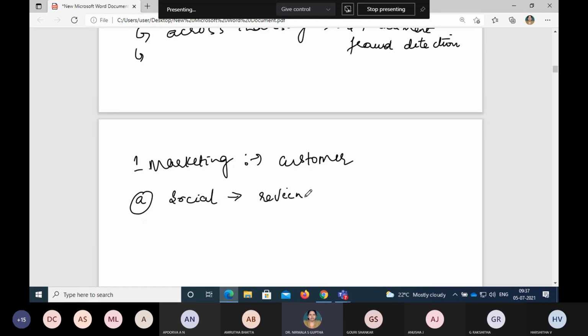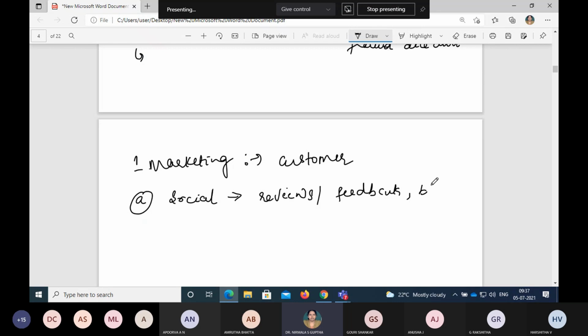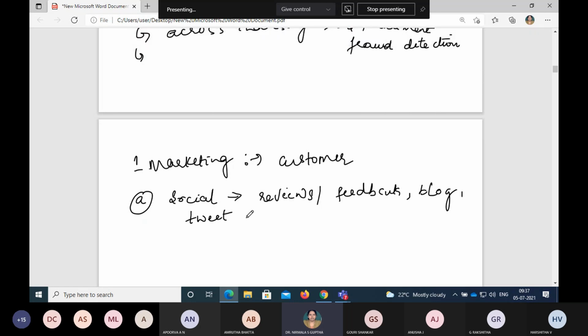Reviews, feedback, blogs, or even tweets also matter when it comes to social media data. It can contain a lot of leading indicators that can be used to anticipate or predict customer behavior. So these things will help us do a lot of analysis about customer behavior.